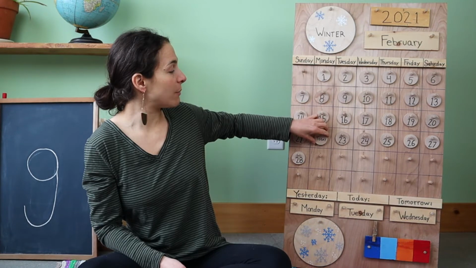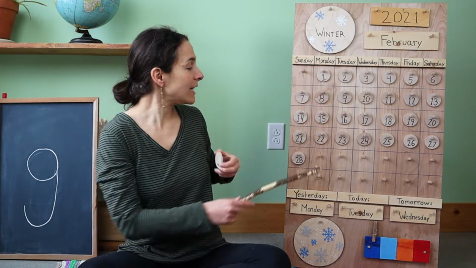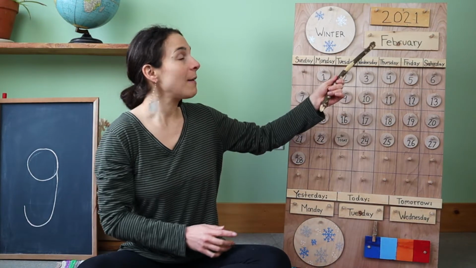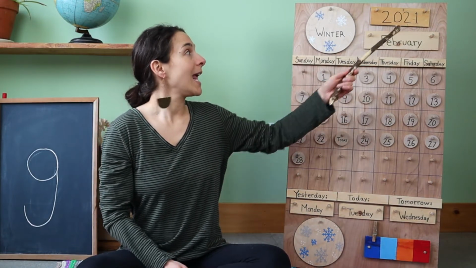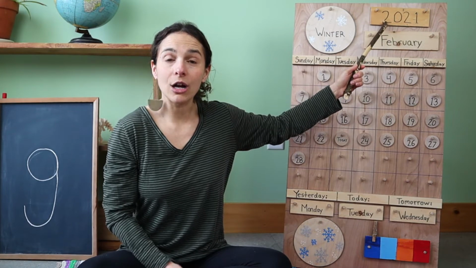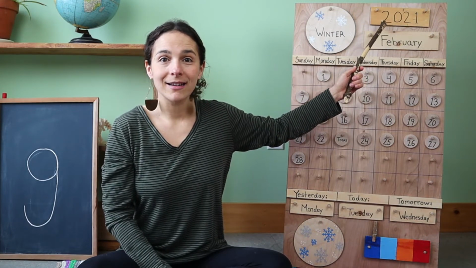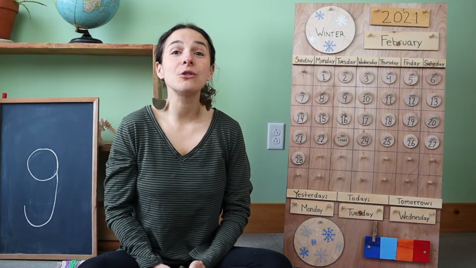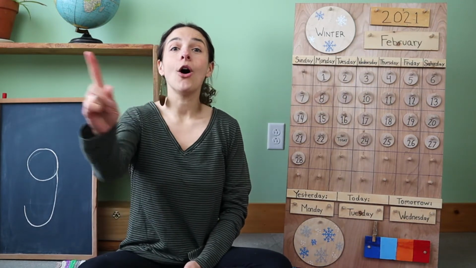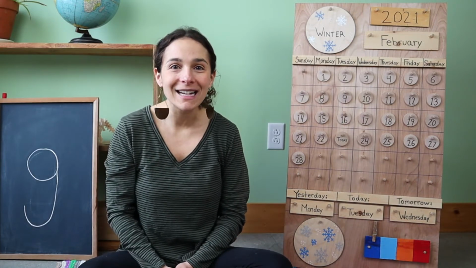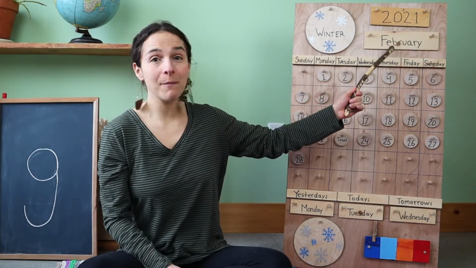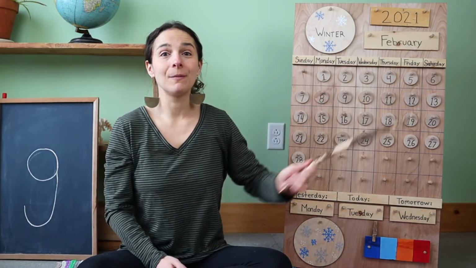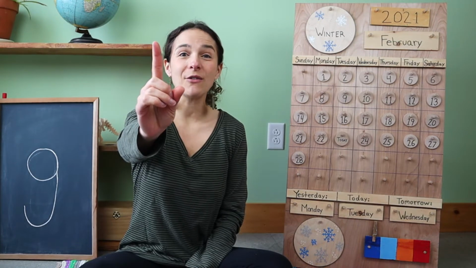So let's move the chip over from yesterday. Yesterday was February 22nd, and today is February 23rd, and right up here we have the year. Do you know what the year is? 2021. That's right, friends. So let's say the date one more time, all together. Are you ready? Today is February 23rd, 2021.